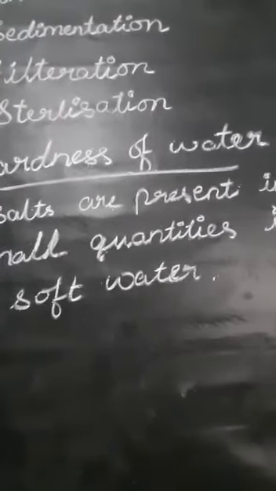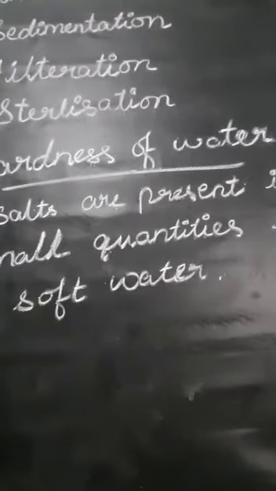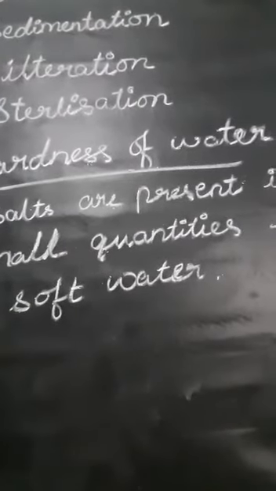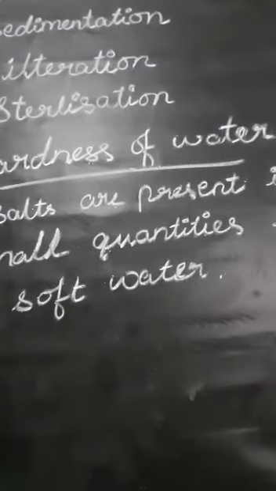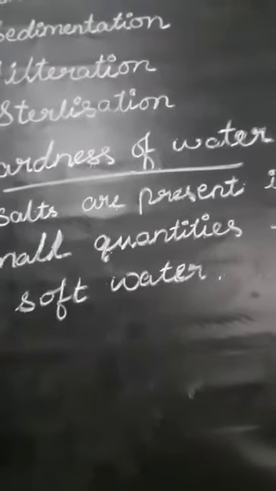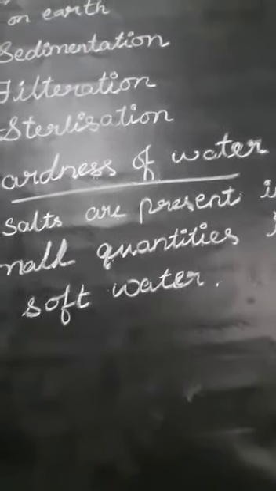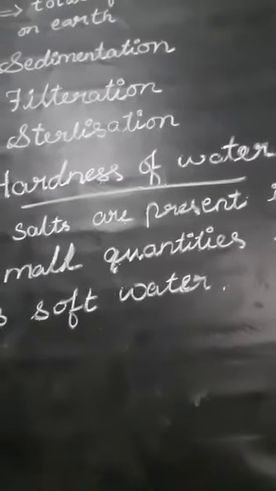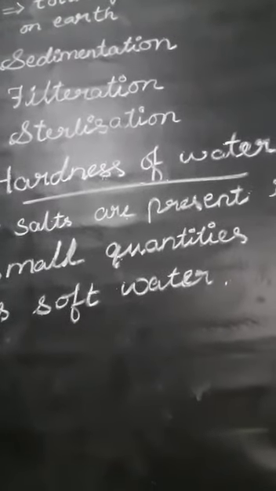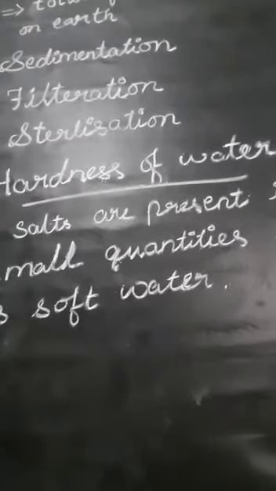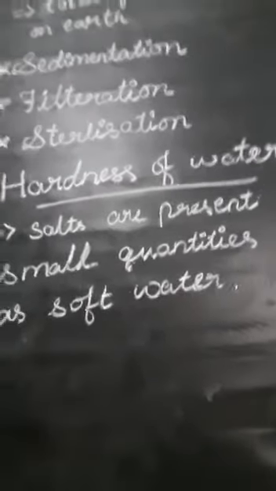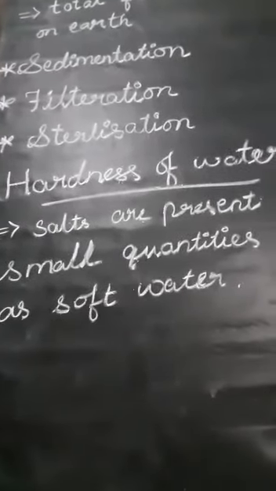Sometimes the minerals and salts are present in the water in a large quantity. Then soaps or detergents form a thick precipitate. Sometimes if we use more soap powder, or the soap unknowingly falls into the water, later you will see a thick precipitate formed. That is called scum.